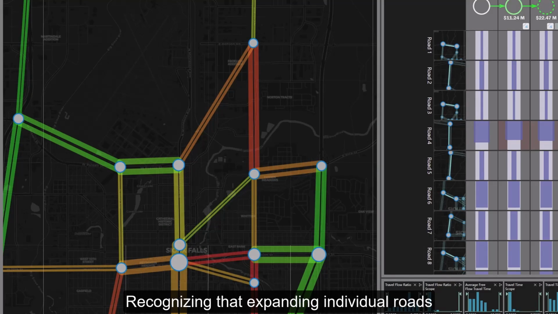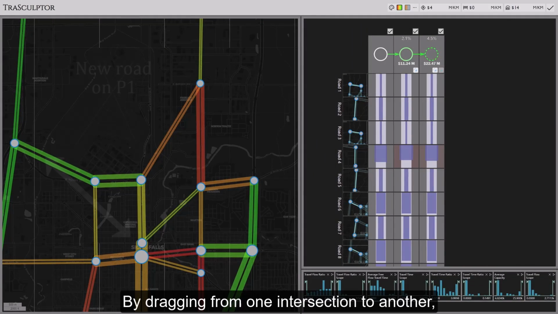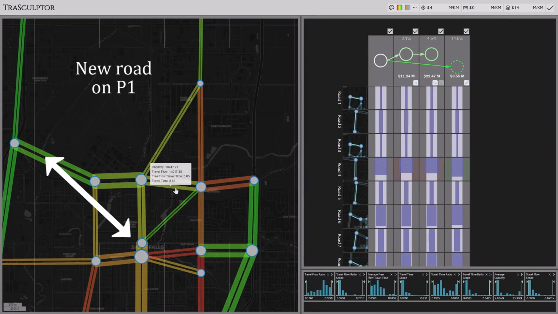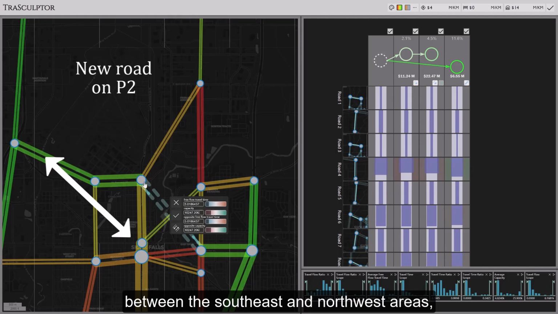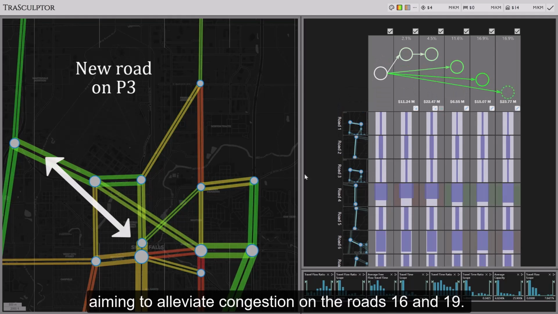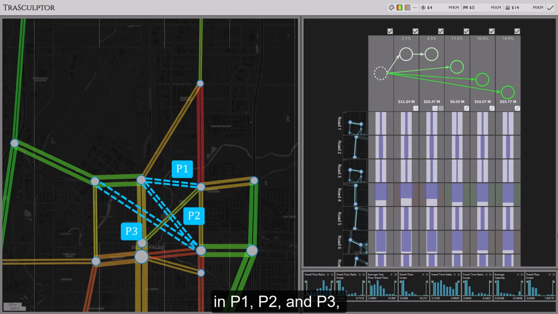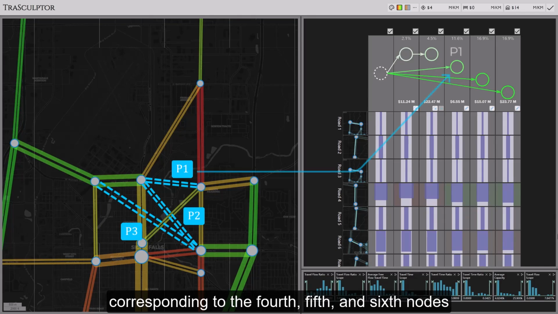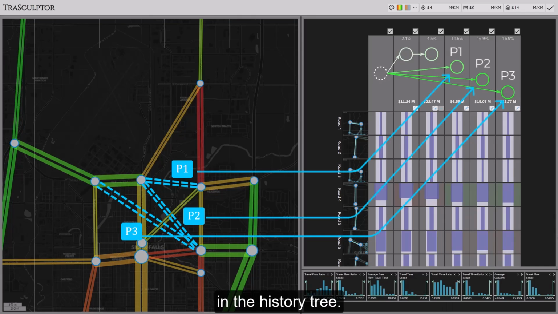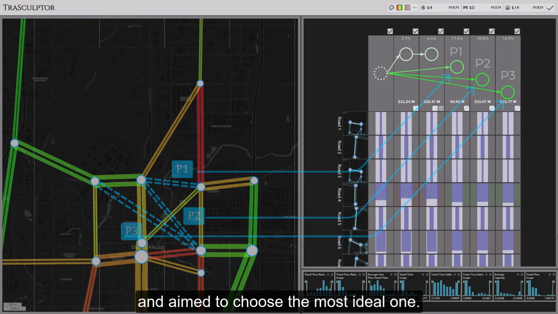Recognizing that expanding individual roads only scratched the surface, the expert sought alternative options. Inspired by the visualized OD demand, the expert tried to build new roads. By dragging from one intersection to another, he built 3 additional roads between the southeast and northwest areas, aiming to alleviate congestion on roads 16 and 19. These 3 modifications were denoted P1, P2, and P3, corresponding to the 4th, 5th, and 6th nodes in the history tree. The expert found these countermeasures promising and aimed to choose the most ideal one.